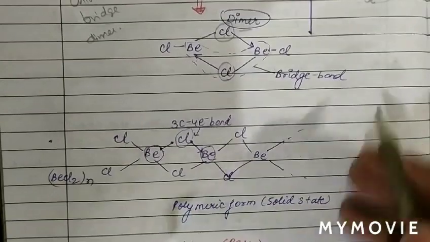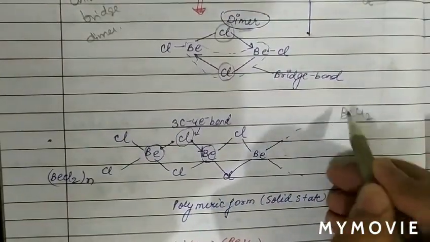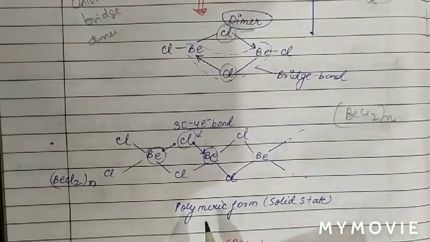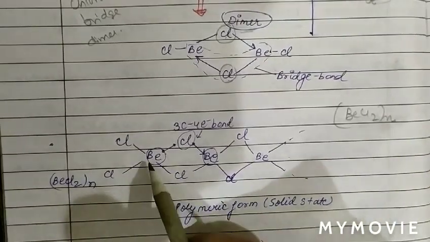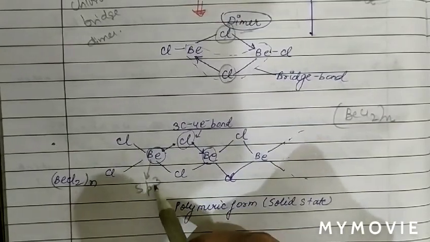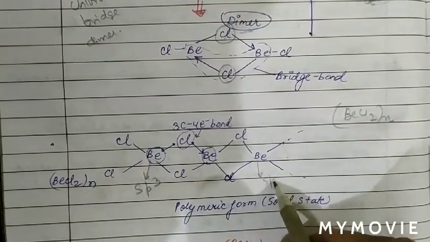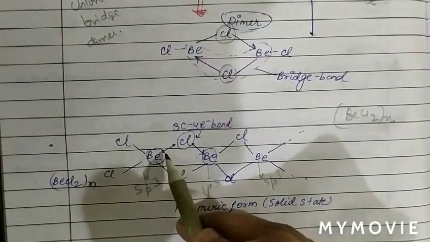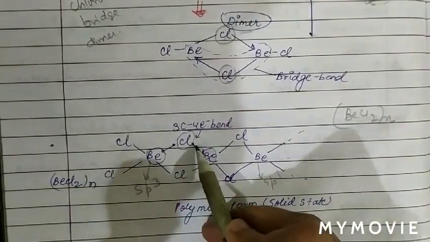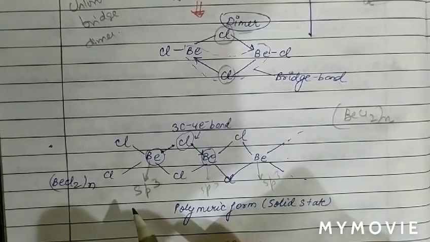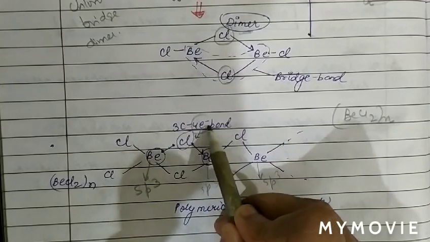When BeCl2 is polymeric, the formula is (BeCl2)n. It means n units of BeCl2 are joined. We can see that this is the structure. In this case, the hybridization of each beryllium is sp3. Now how many electrons are there? 1, 2, 3, 4. So in this bond there are 4 electrons involved.